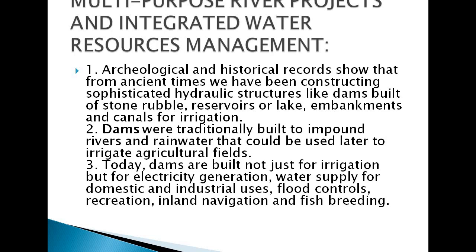They help in controlling floods, and can be used for recreation, inland navigation and fish breeding. So we take all these things as the advantages of multi-purpose river projects that they have given to India.